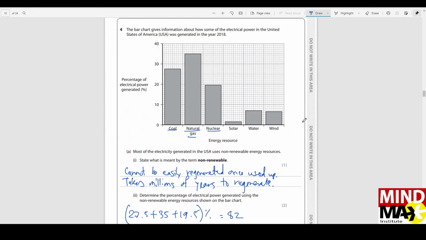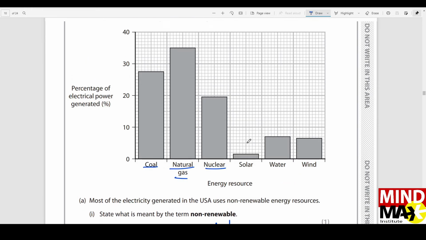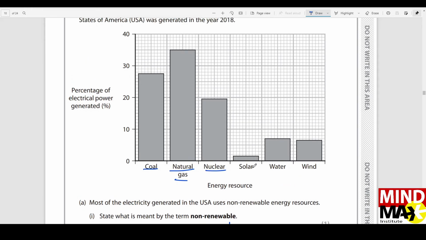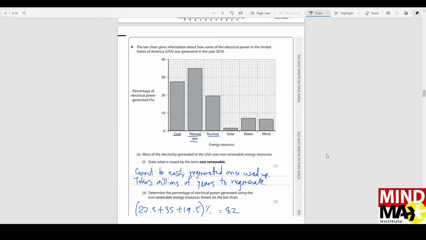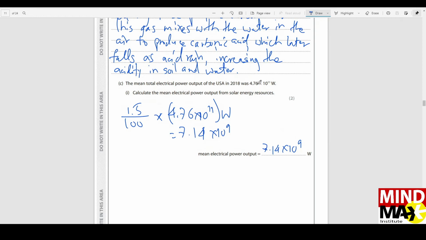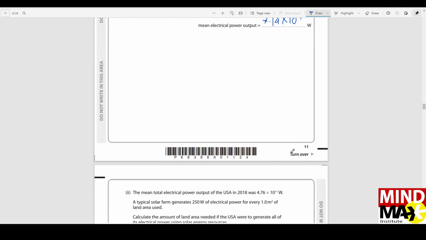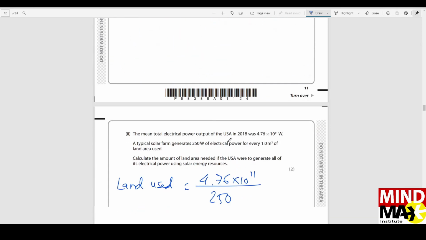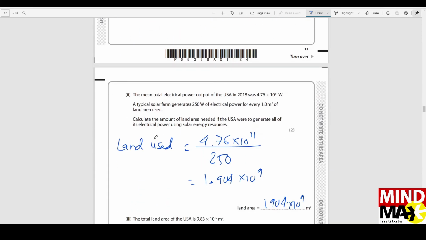Then this one: calculate the mean electrical power output from solar energy resources. If you look carefully at the bar chart, solar energy resources constitute only 1.5% of the total energy generated. Out of the total energy generated, which was 4.76 times 10 to the power 11, only 1.5% was by solar energy. So we came to the conclusion that this is the amount that was produced by solar power only. Pretty small amount.